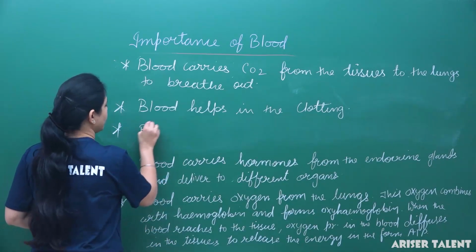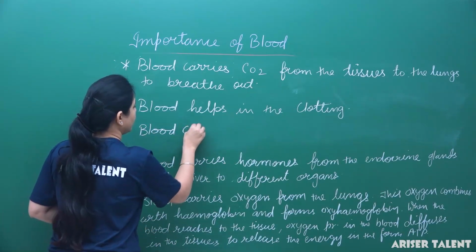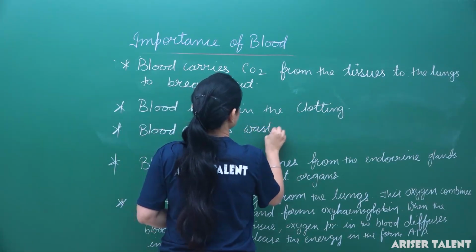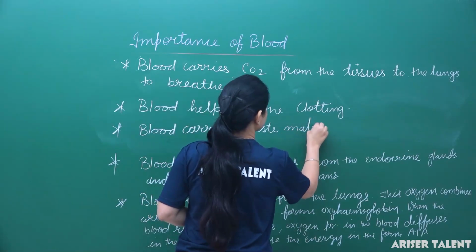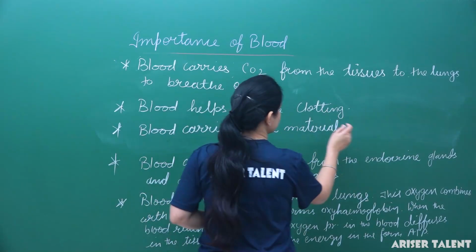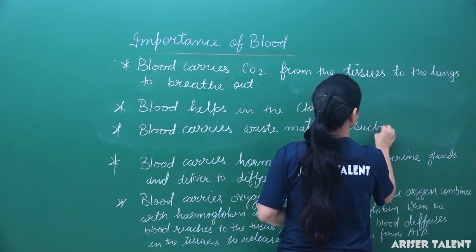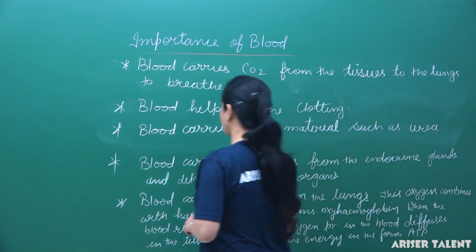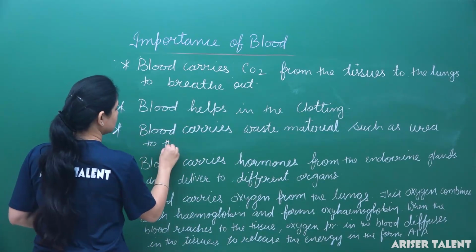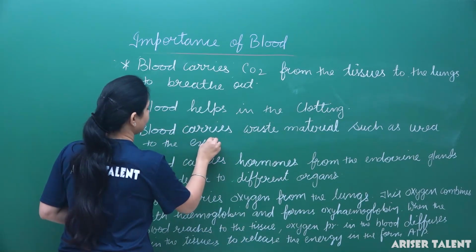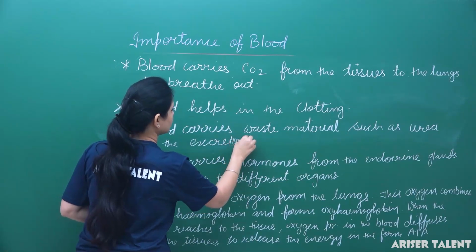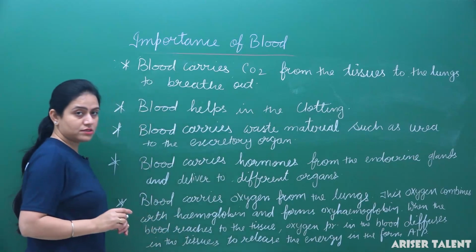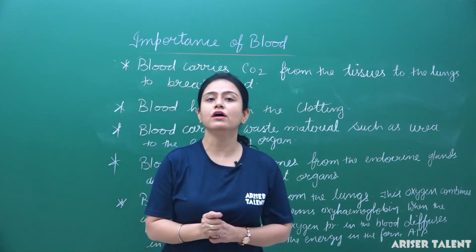So we can say blood carries waste material such as urea to the excretory organ. These are the important features of the blood.